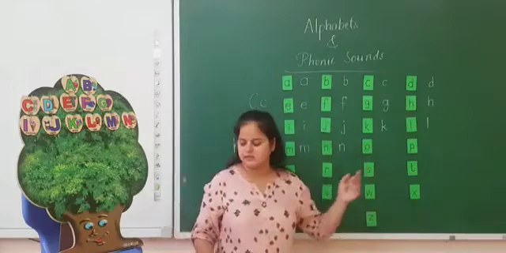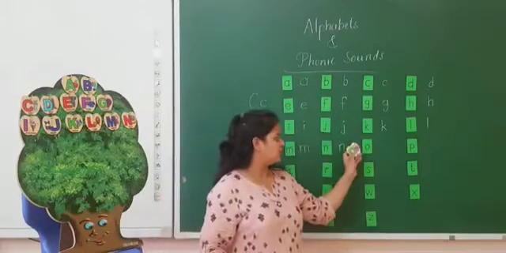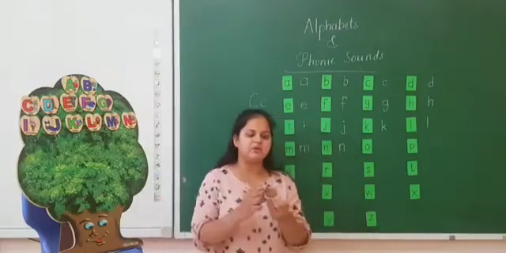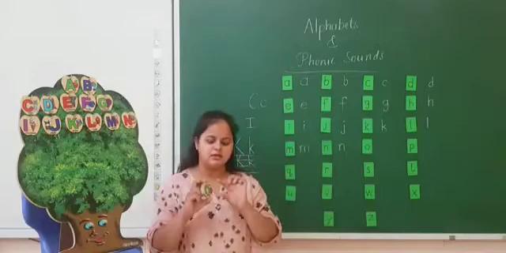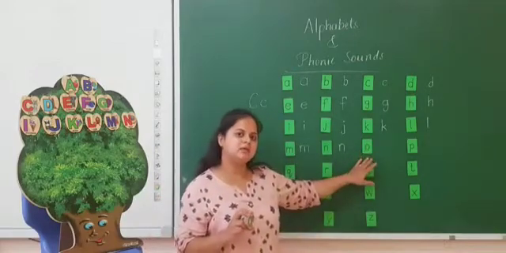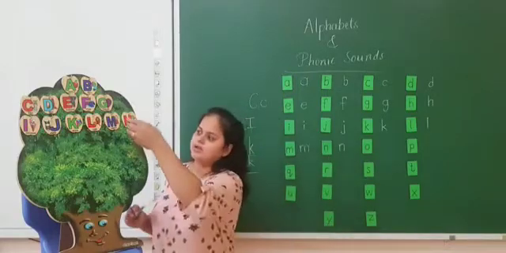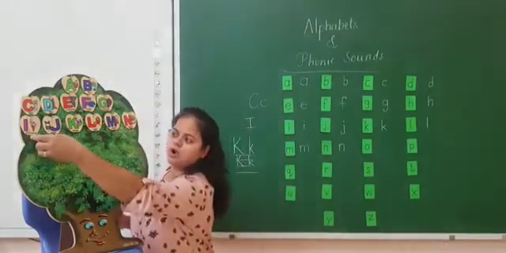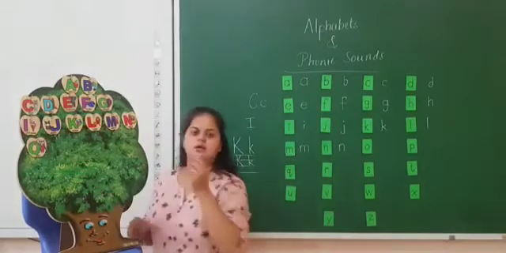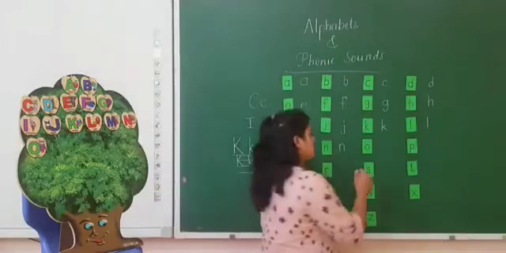The next letter is O. O in capital and small is similar, but the difference is only of size. The capital O is big in size and the small print letter o is small in size. And O sounds O. O, orange. O, owl.